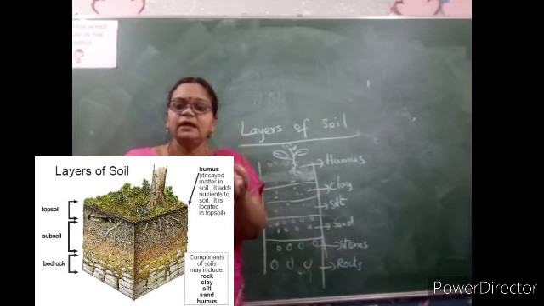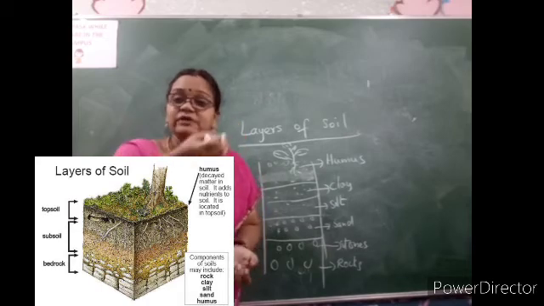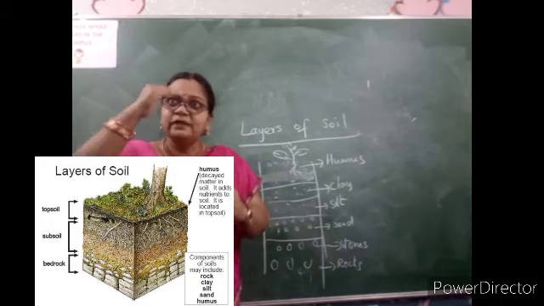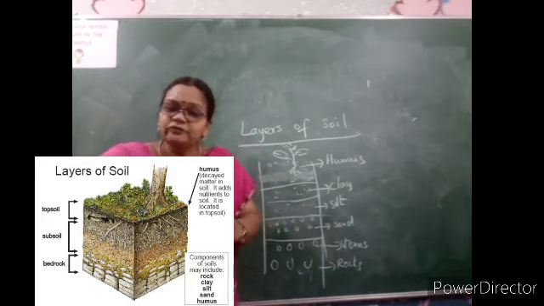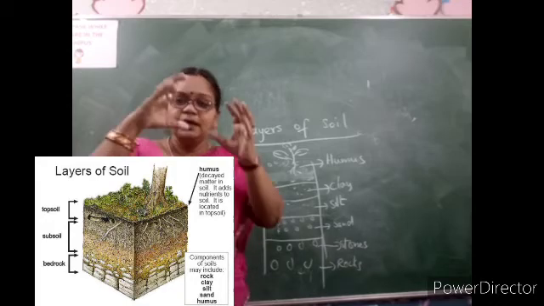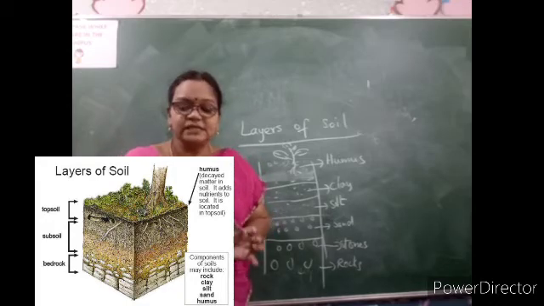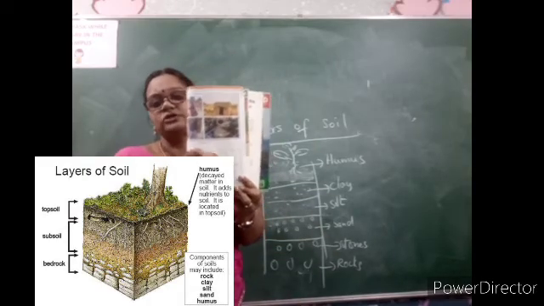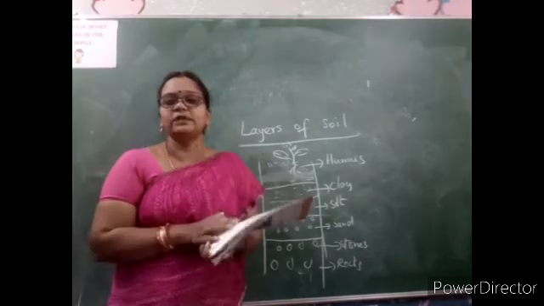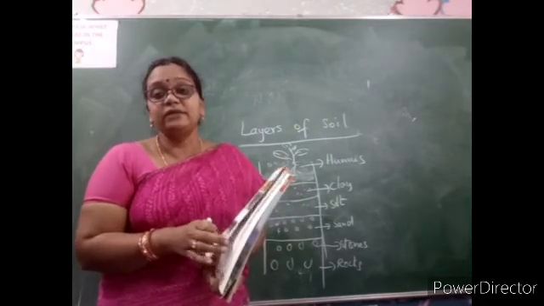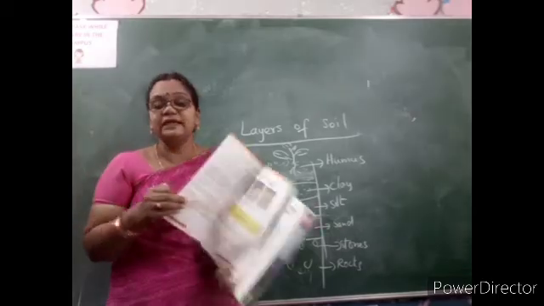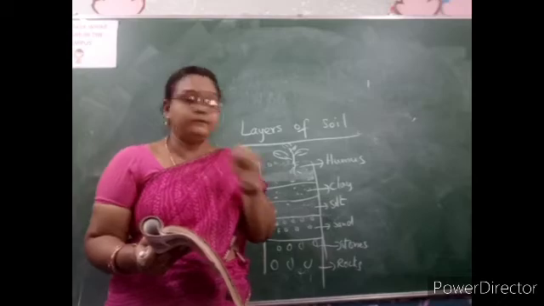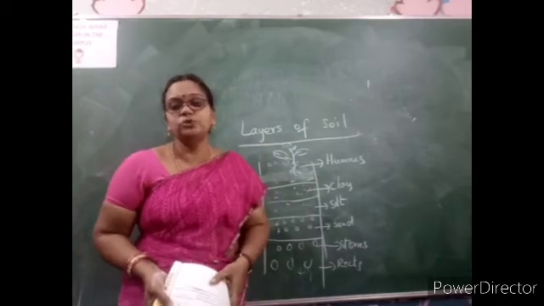You can see that the sticks and small leaves will float on the water, and from where the soil starts, you can observe the colors also changing. If you have taken a proper sample, you will be observing the different layers of the soil. In the humus part, the topmost part, it will have the dead leaves, dried leaves, plant parts and all mixed together, so that it will be fertile and help the plants to grow well.